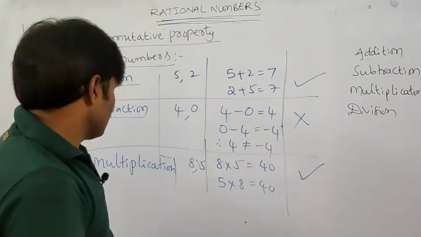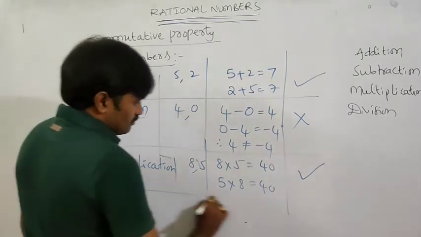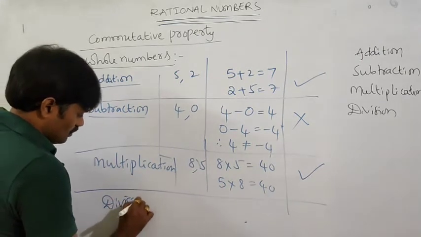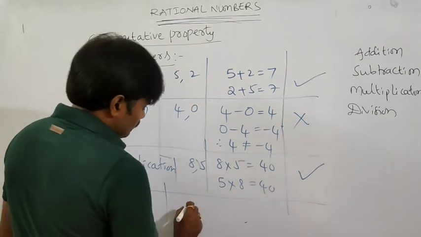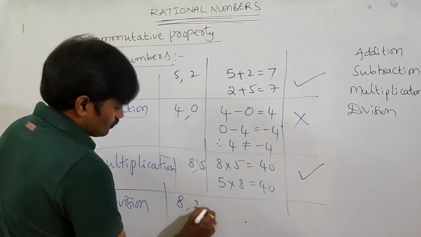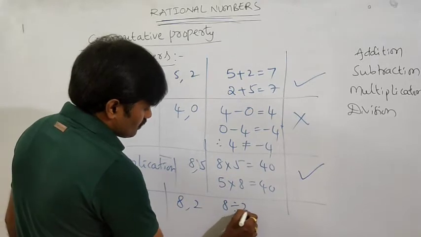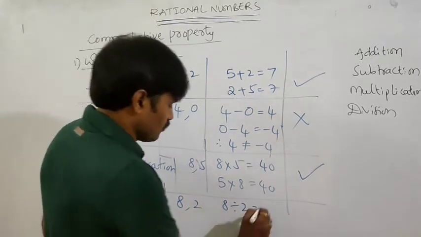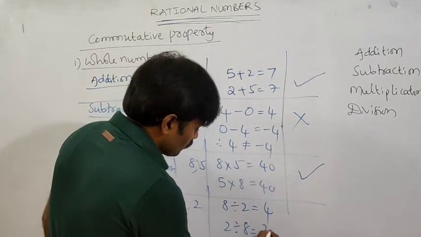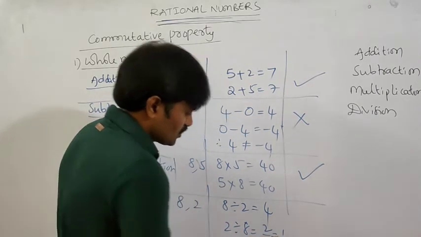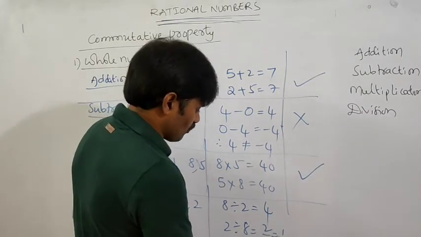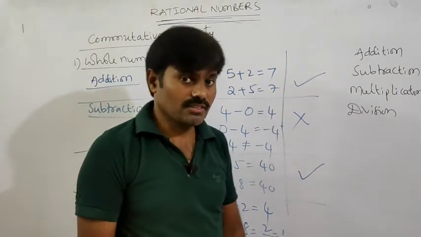Now division. Take any two numbers, for example 8 and 2. 8 by 2, what is the quotient? 4. And if I take 2 by 8, we get 1 by 4. Is 4 equal to 1 by 4? No. So 4 is not equal to 1 by 4.